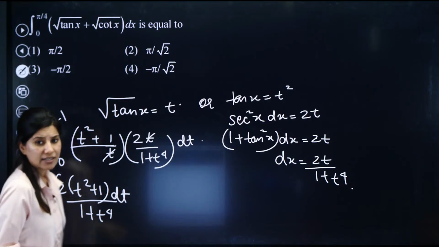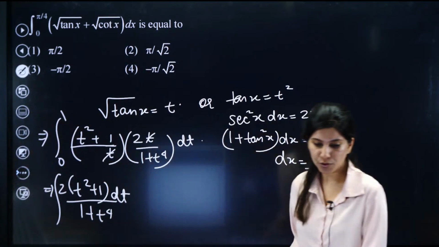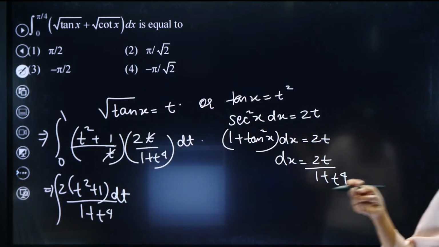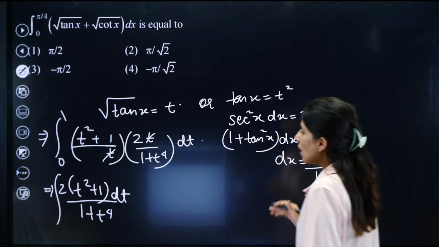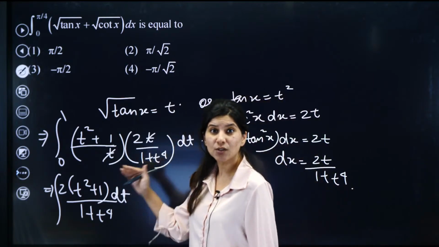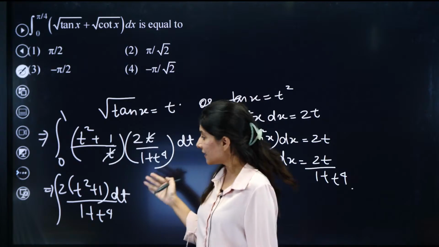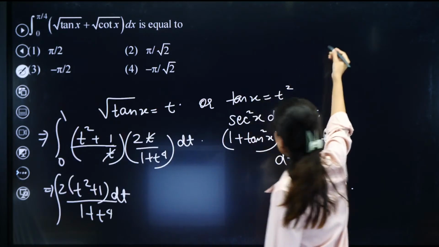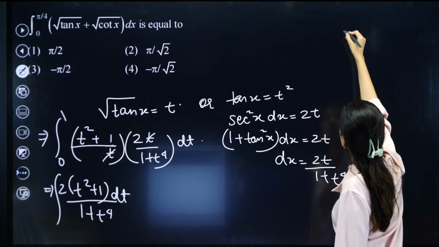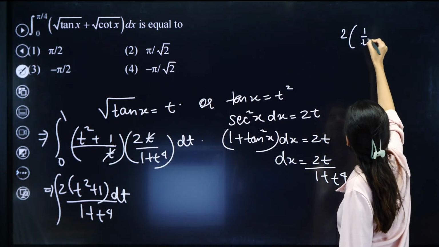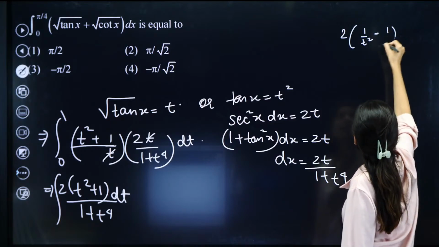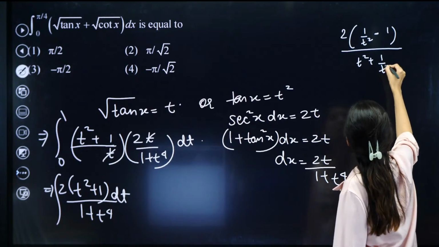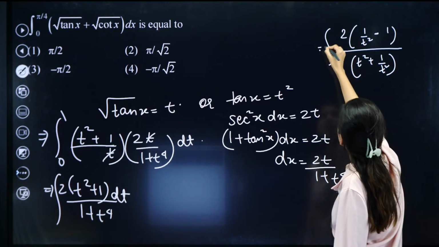Very easy to integrate. This is a very common problem. How do you solve it? Let me just show you. So let's take t square common from the numerator and denominator. The moment you take t square common, you are going to get 1 upon t square minus 1 whole upon t square plus 1 by t square, integration.